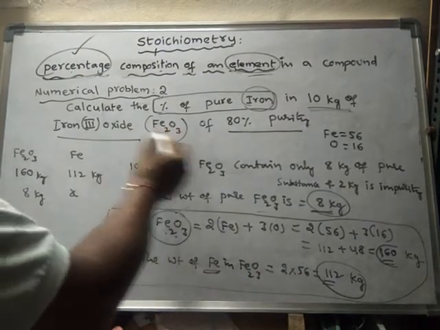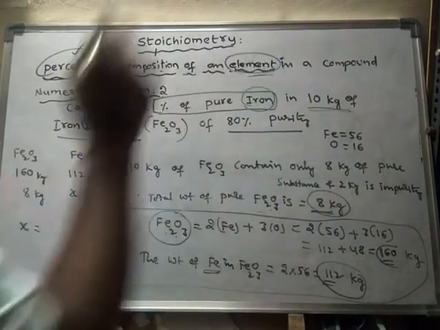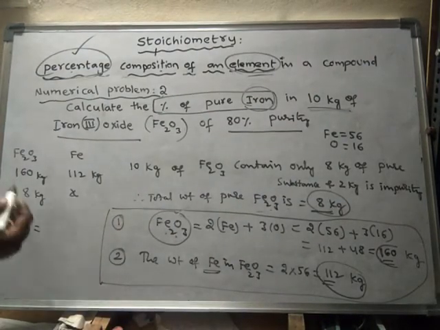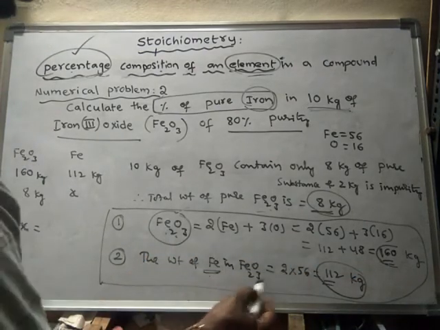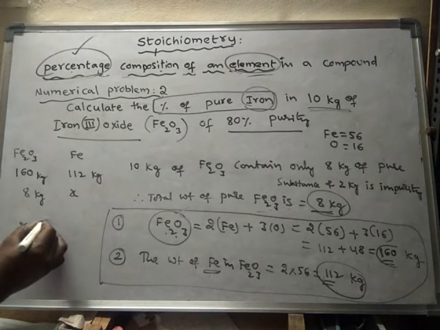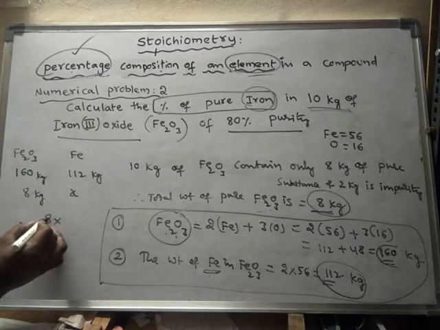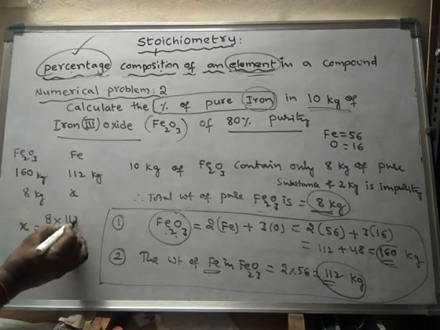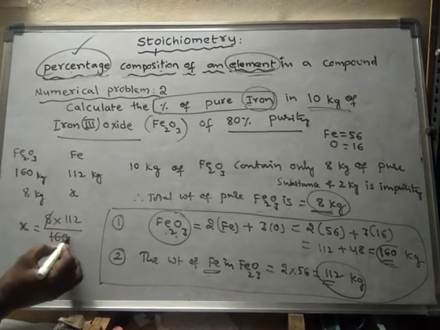But in the given substance, the total weight of iron oxide is 8 kg only. So if in 160 kg of iron oxide the total weight of iron is 112, then in 8 kg of iron oxide, what will be the total weight of iron? So now X will become 8 into 112 by 160. 8 ones are 8, 20s are.